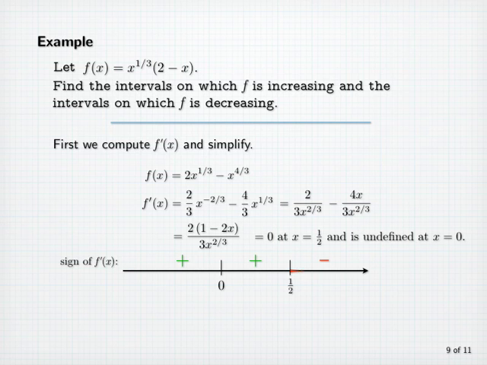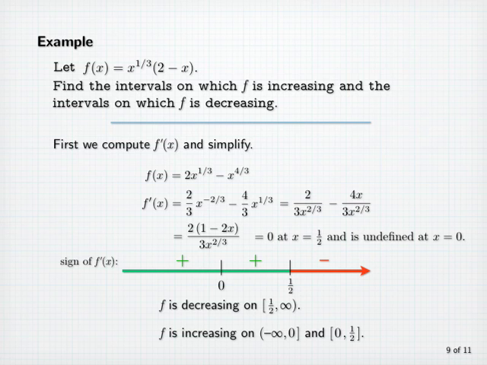So we have the interval from 1/2 to infinity where f prime of x is negative, and so f is decreasing on the closed interval from 1/2 to infinity. We also know that f prime of x is positive on the interval from minus infinity to 0, as well as the interval from 0 to 1/2, and so f is increasing on the closed interval from minus infinity to 0 and on the closed interval 0 to 1/2. Now we can combine those two into one statement and simply say that f is increasing on the closed interval from minus infinity to 1/2.